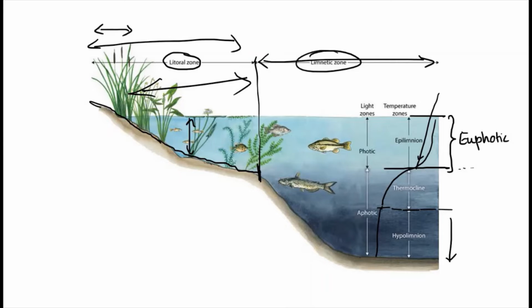The profundal zone has lower fish populations because of the lack of oxygen in this particular region during most parts of the year. And the final zone of a lake, the bottom-most zone of a lake, that is the benthic zone.